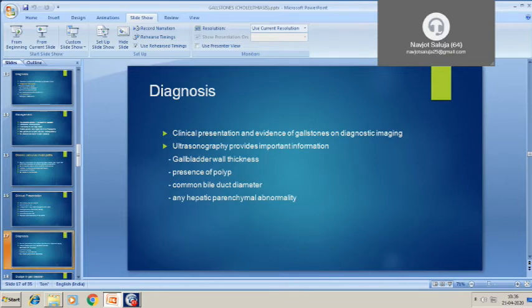So diagnosis is by clinical presentation and evidence of gallstones on diagnostic imaging. Ultrasound provides important information. It provides information regarding gallbladder wall thickness, polyps, CBD diameter, and hepatic abnormality.